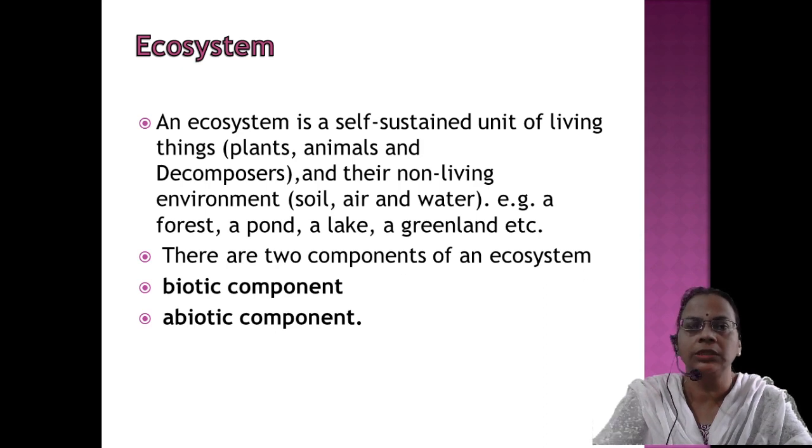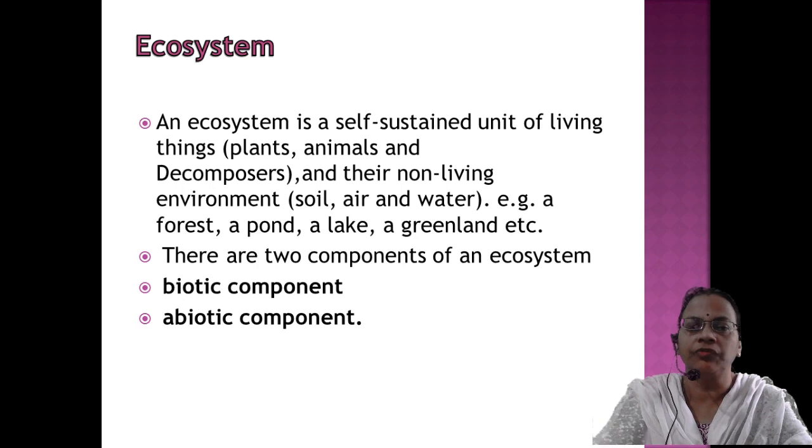So what do you mean by biotic components? Biotic components means in a system, all the living organisms that are present are interacting with each other in one way or other, and those components are called biotic components. So all living components in an ecosystem are called biotic components.